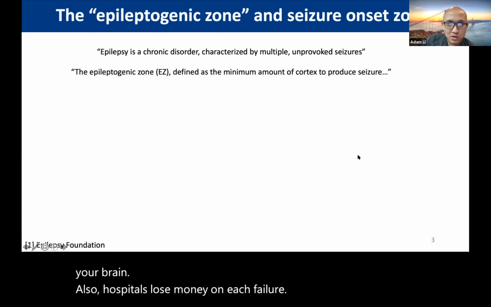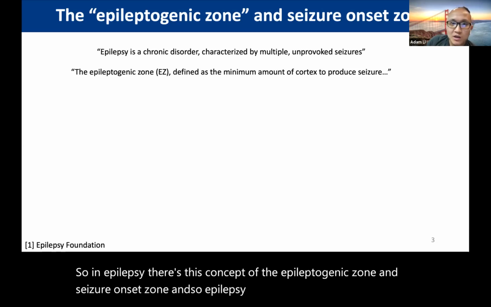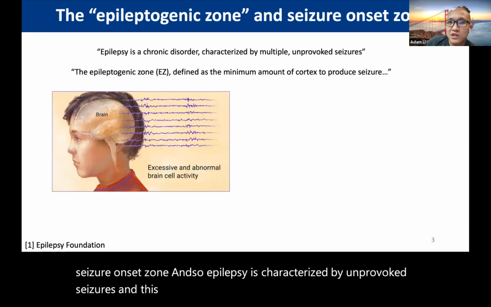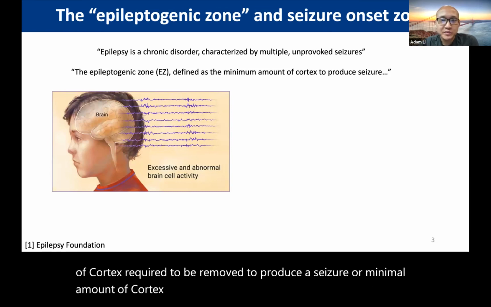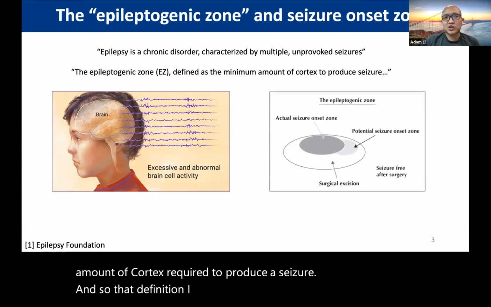So in epilepsy, there's this concept of the epileptogenic zone and seizure onset zone. Epilepsy is characterized by unprovoked seizures. And this EZ, if you will, is defined as the minimum amount of cortex required to be removed to produce a seizure, or the minimum amount of cortex required to produce a seizure. And so that definition I just gave you isn't actually rigorous.